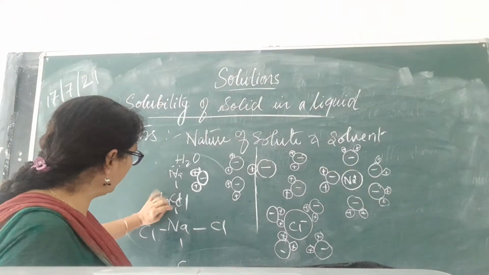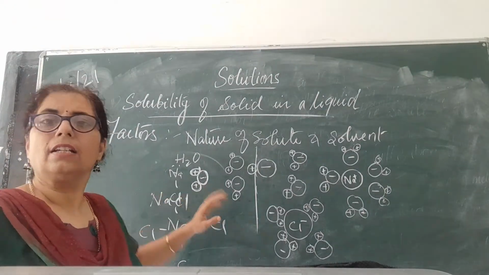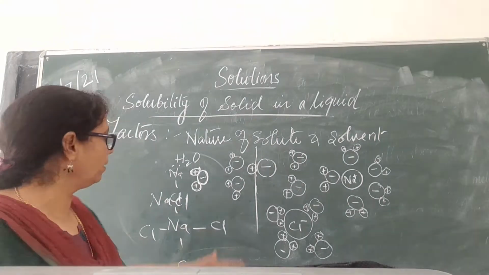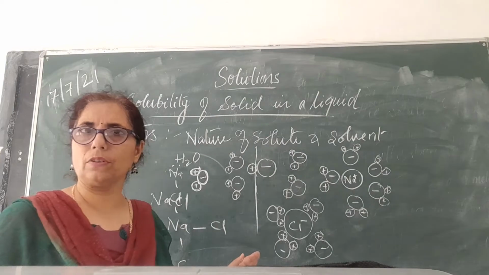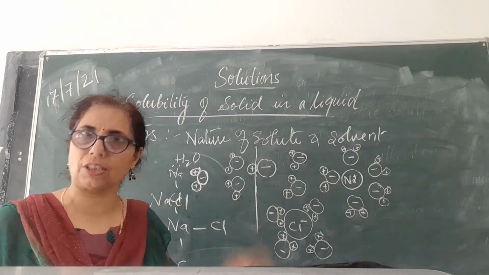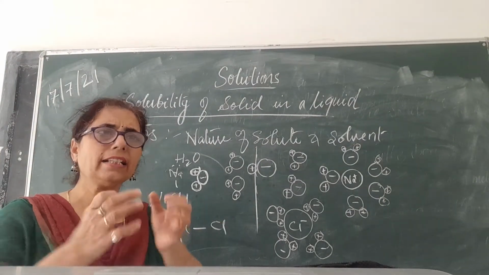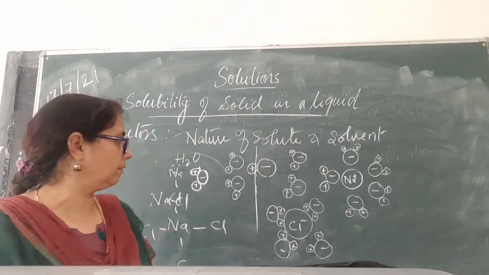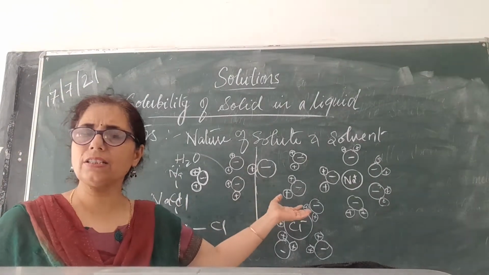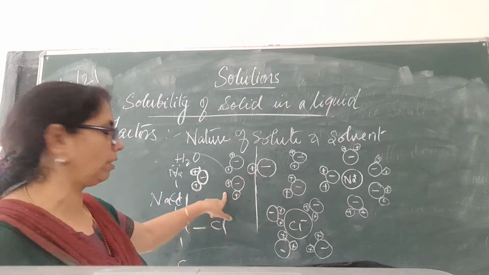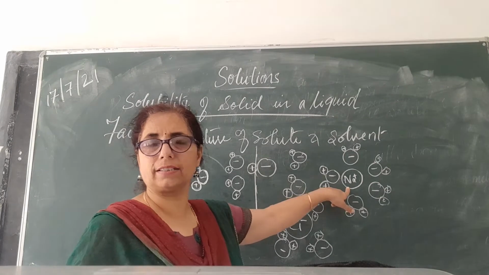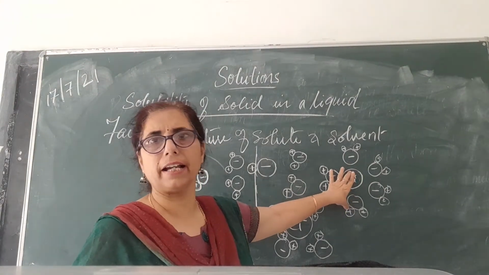Now, in order to break this lattice, some energy is required. The energy required to break the lattice of sodium chloride is known as lattice energy. You can say lattice energy is the energy binding the sodium chloride to itself. On the other hand, the water molecule surrounds these ions very nicely and makes them hydrated.